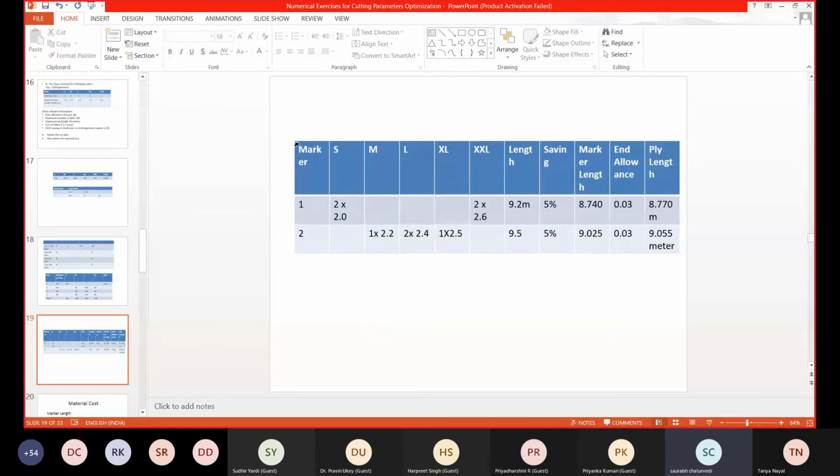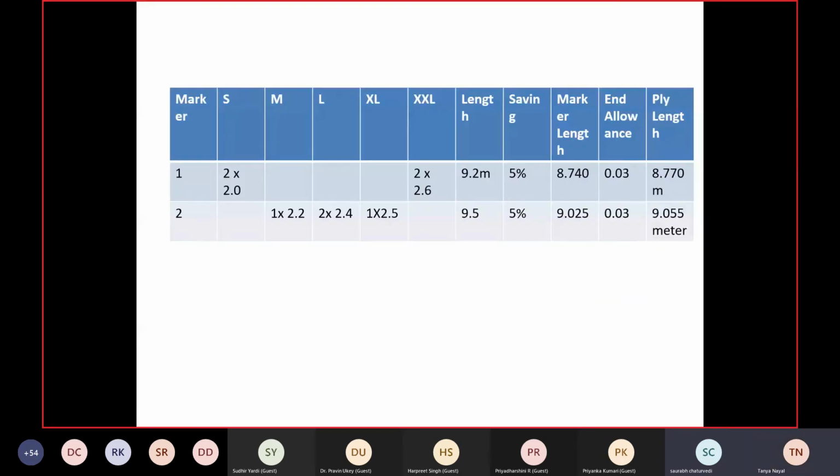Now I have done 2 markers, marker 1 and marker 2. Please pay attention to this slide, everyone. It is very important to understand this slide in a broader sense. There are 2 markers. In the first marker, we have used 2 small size and 2 XL size. Total length is 9.2 meters.